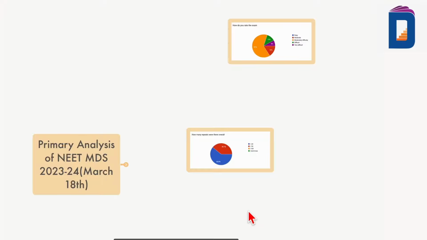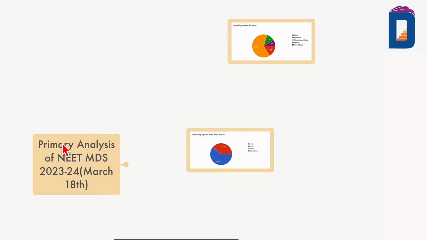Now as all of you know, we have just finished our 2023-24 NEET MDS exam, which was on March 18th. So what I'm going to come up with here is a primary analysis of the exam. Which means there is going to be a secondary analysis. What is that? We're going to analyze the question paper of the last 2 years.